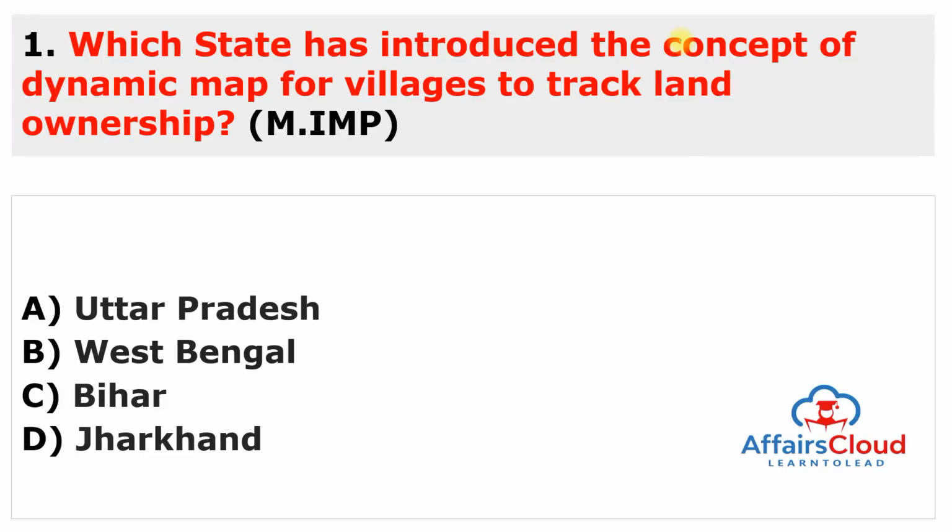There is the first question in the most important section. Which state has introduced the concept of dynamic map for villages to track land ownership? And this state is Bihar. So answer of this question is C.